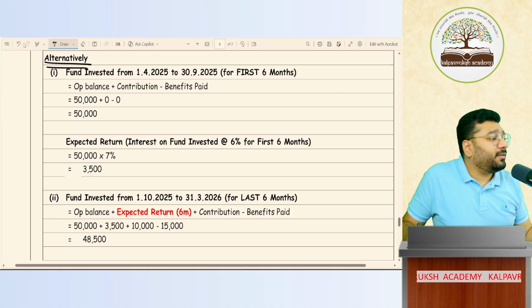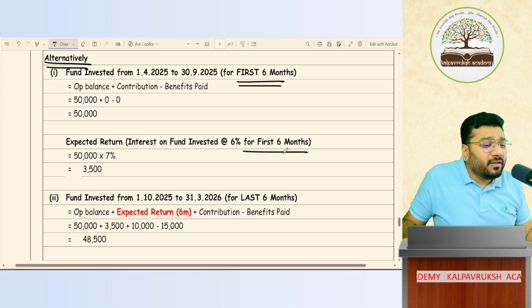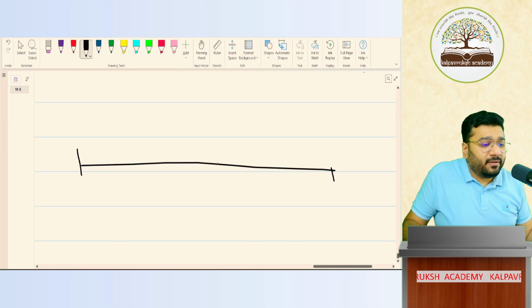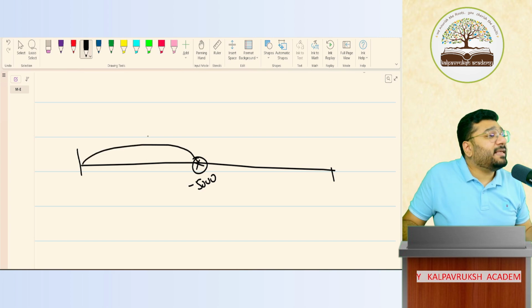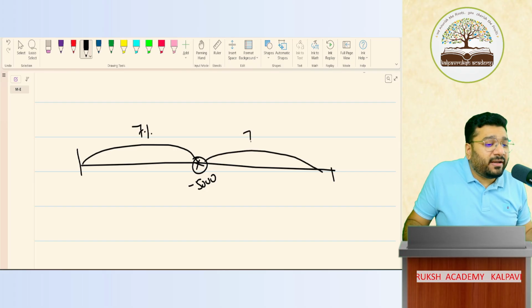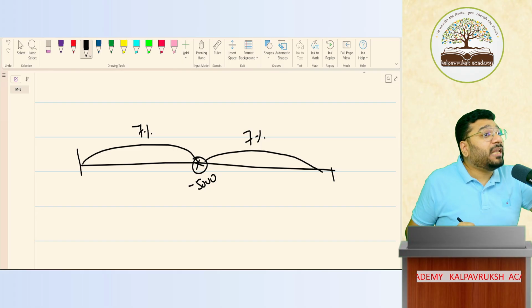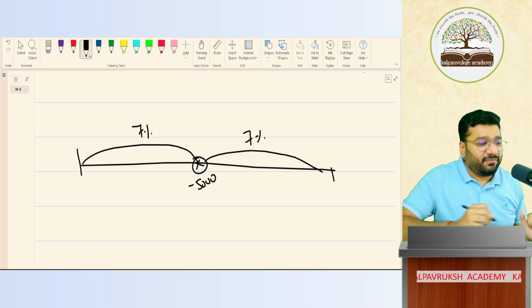Okay. In this method, you have to calculate interest in 2 parts: for the first 6 months separately and for the remaining 6 months separately. Got it, not got it? So now, for the entire period, in the middle there is a net contribution of 5,000 rupees in negative. For this period, what is my half year interest rate? 7%. And for this period? 7%. So what is my annual interest rate? 14%. What is my effective interest rate? 14.49%, which is after the compounding effect.